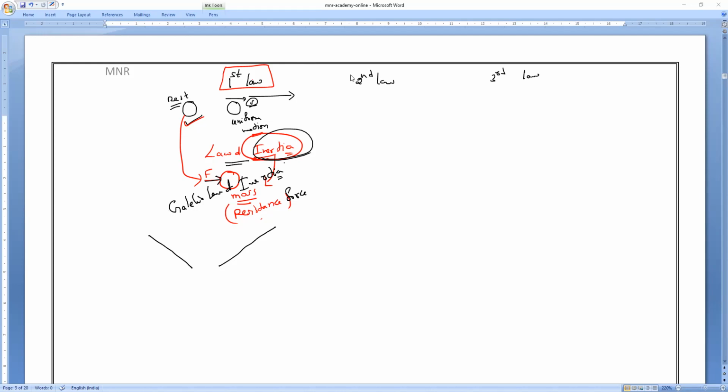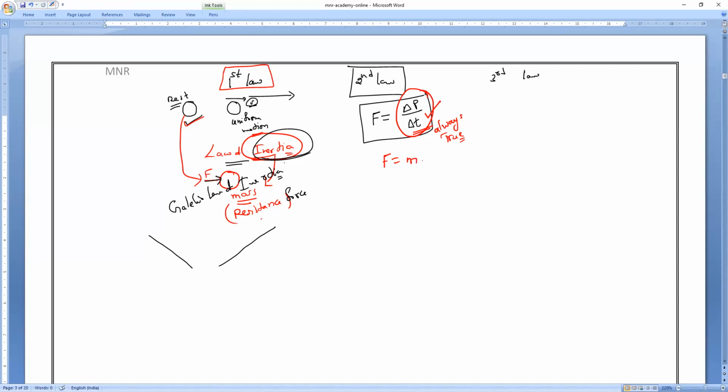Next, Newton's second law. We studied the rate of change of momentum, that is F equals delta P by delta T. This is actually the universally accepted form, and in every situation this is always true. Keep it in mind, all of you. In 11th class you will study it again. Newton's second law, which is always true, is change in momentum divided by change in time.